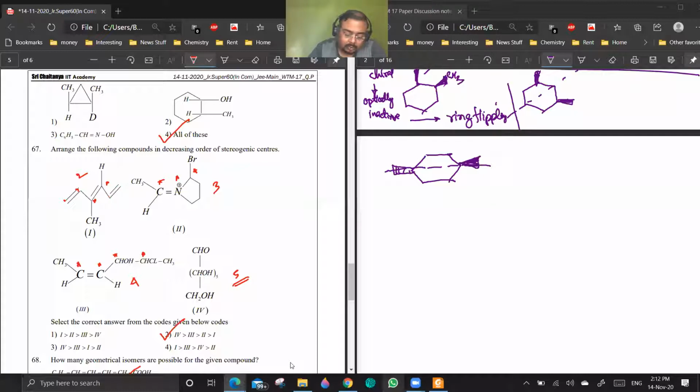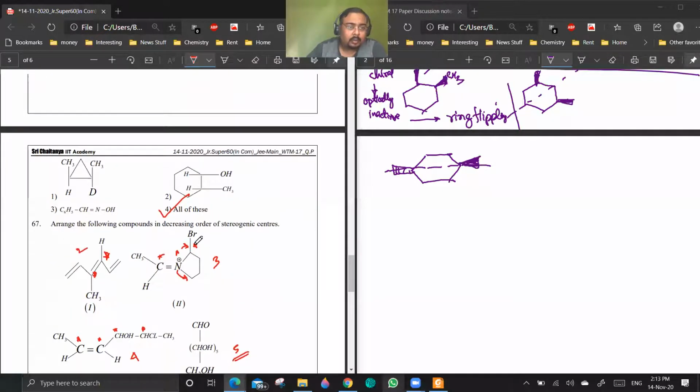So what are the stereo centers? It is this one and this one. When you're talking about stereo centers, this nitrogen will be a stereo center because it is connected to two different groups. From this side and this side, you are getting a different sequence of groups. So this will be a stereo center, this will be a stereo center, and this is a chiral center, so it is also a stereo center. Here there are 3 stereo centers.